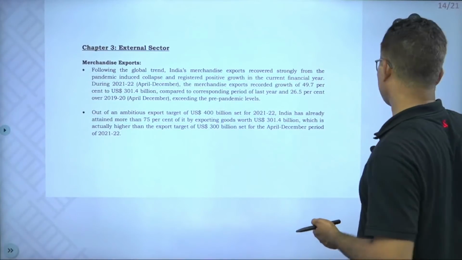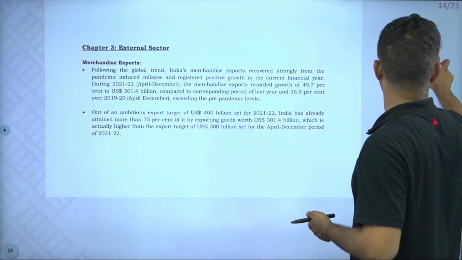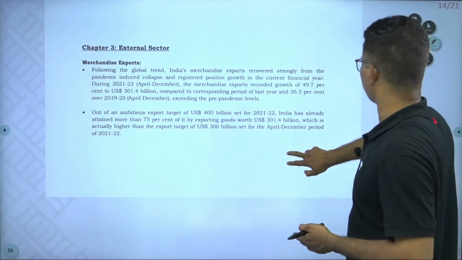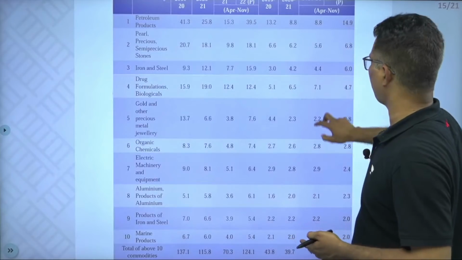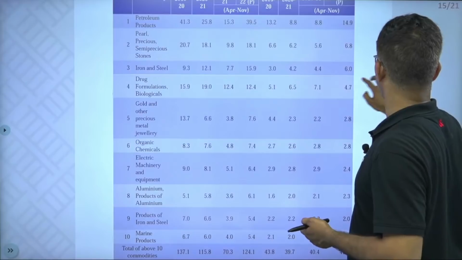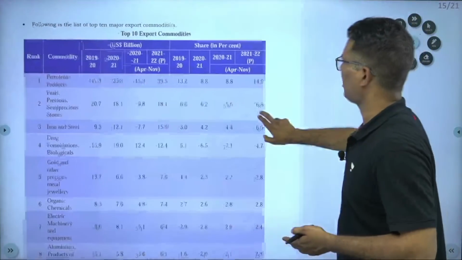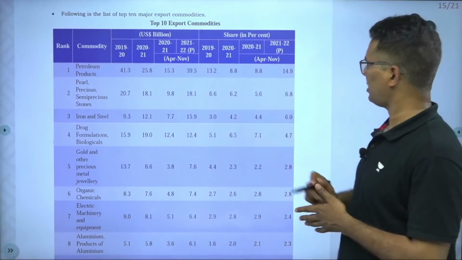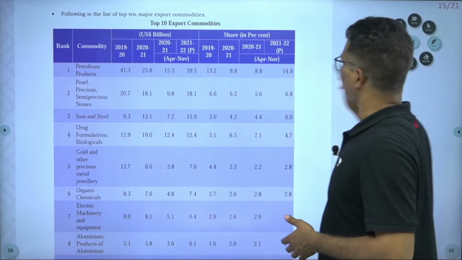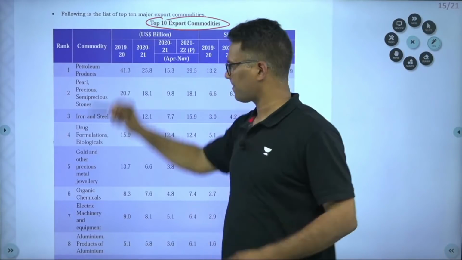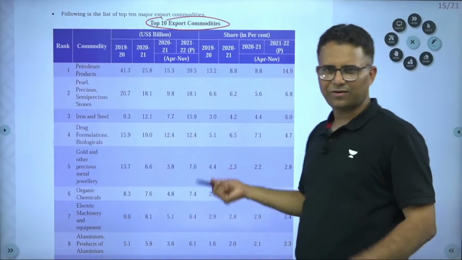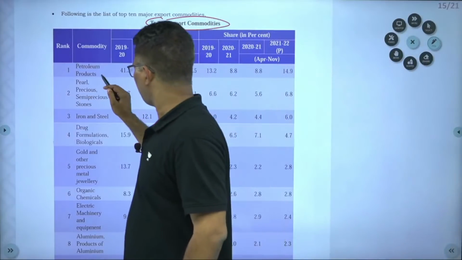See, external sector, merchandise trade, no need to go into such detail. Here I have just shown you the top 10 export commodities. You can just have a look, no need to teach anything here.